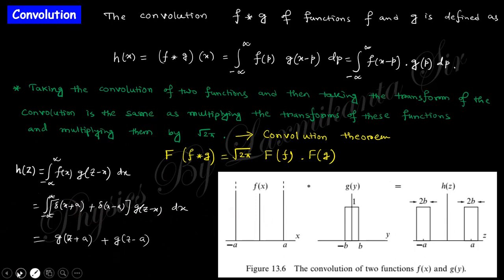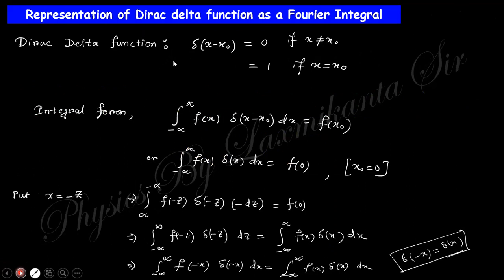Okay, next one, representation of the Dirac delta function as a Fourier integral. The Dirac delta function can be represented as a Fourier integral, and you can convert it to the Fourier transformation of the Dirac delta function. This Dirac delta function, you know, has a value at a particular point, x equals x0, and elsewhere it is 0. This is the delta function. Clear? So at a particular value it has some value, otherwise it is 0.